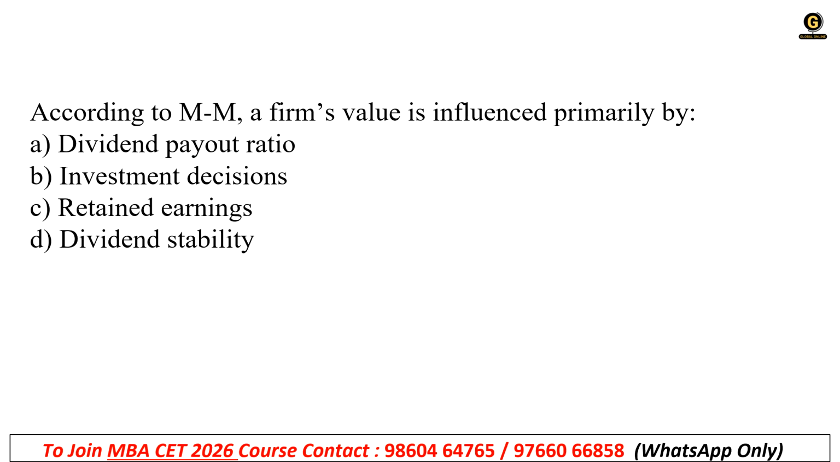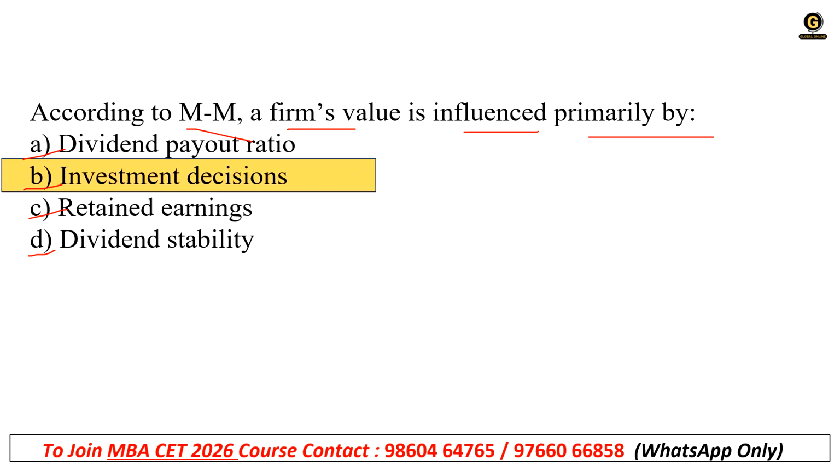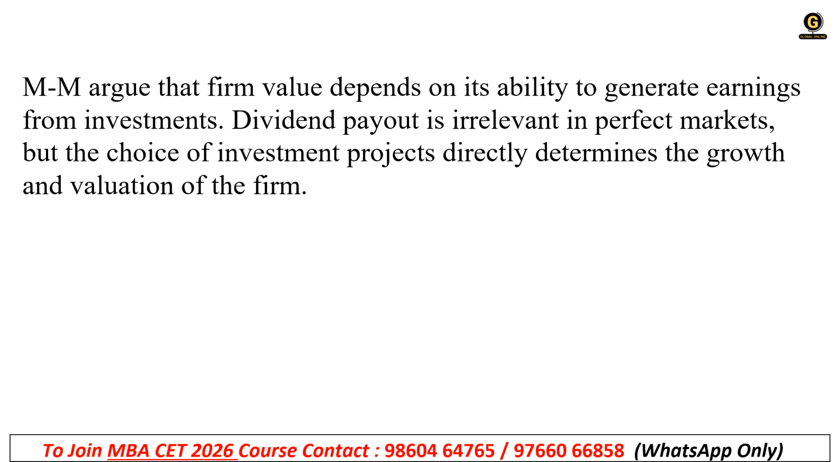Next, according to the M-M hypothesis, a firm's value is influenced primarily by A, dividend payout ratio, B, investment decisions, C, retained earnings, or D, dividend stability. So that is your investment decisions. The hypothesis argues that firm value depends on its ability to generate earnings from investments. Dividend payout is irrelevant in a perfect market, but the choice of investment projects directly determines the growth and valuation of the firm.